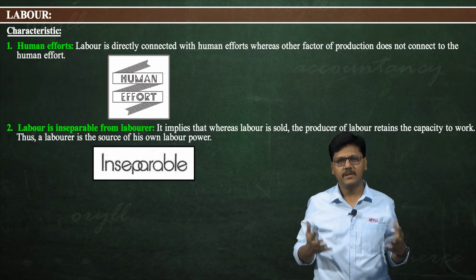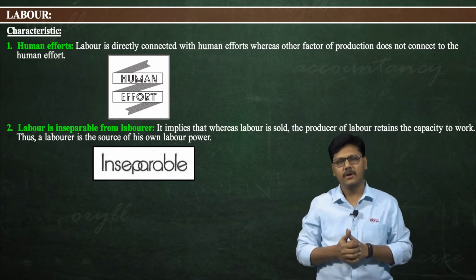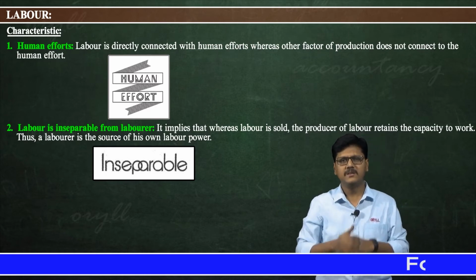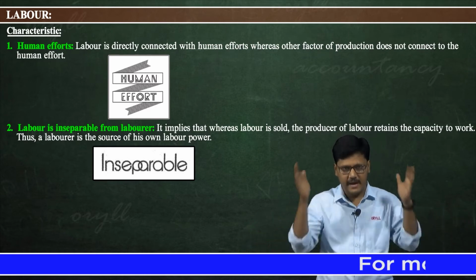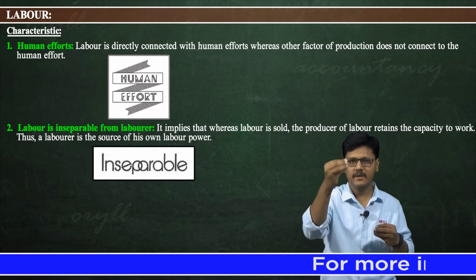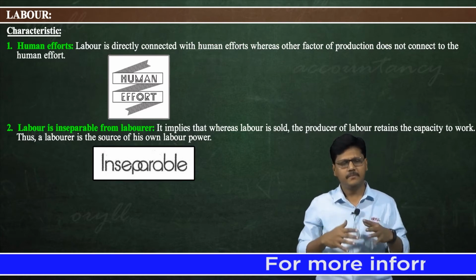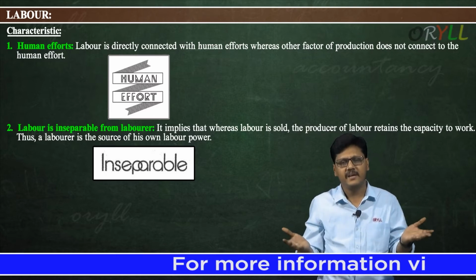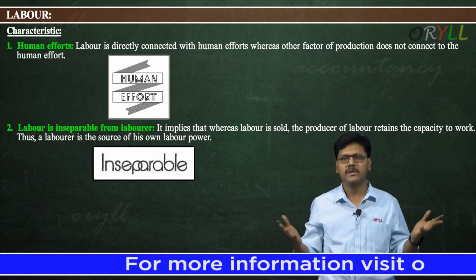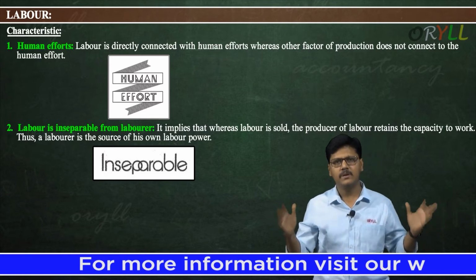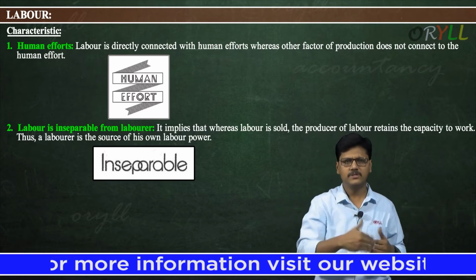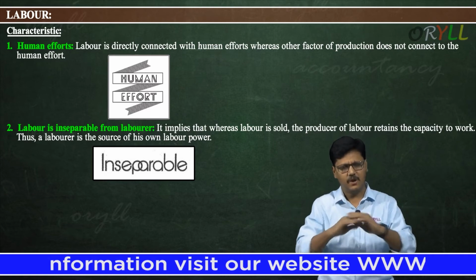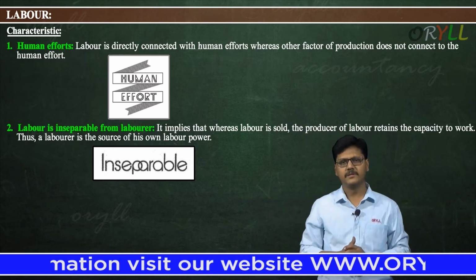No. I am teaching there and spending my time there; the time cannot be separated from me. Though I am giving lectures, the labor cannot be taken away by anybody. The same way, the doctor's, lawyer's, and engineer's capabilities and knowledge cannot be taken away from the laborer.